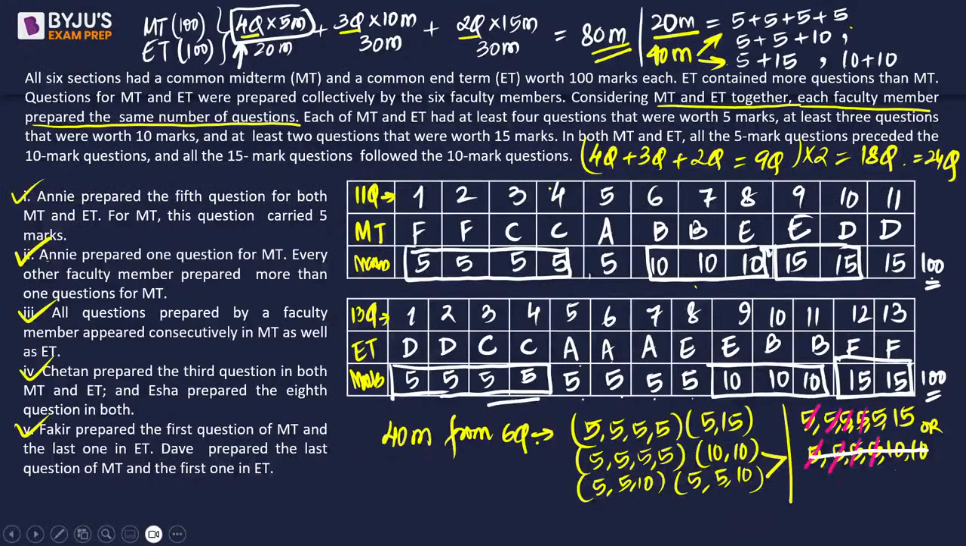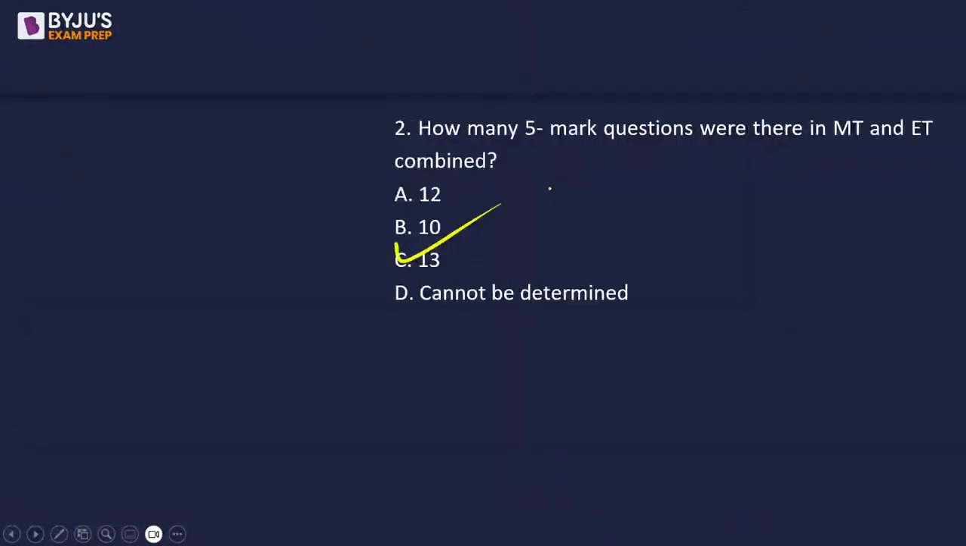Next, which of the following questions did B prepare in ET? If you look at ET, B prepared question number 10 and 11. Those were 10-mark questions.